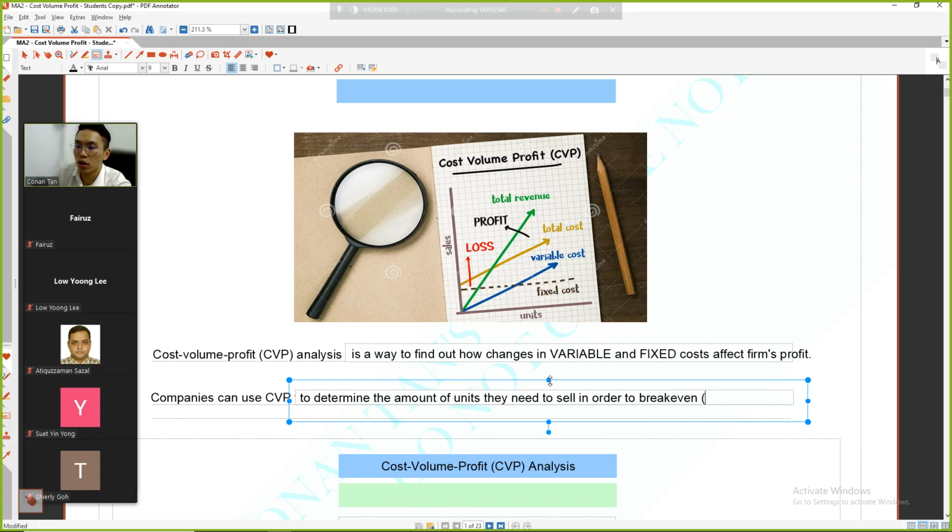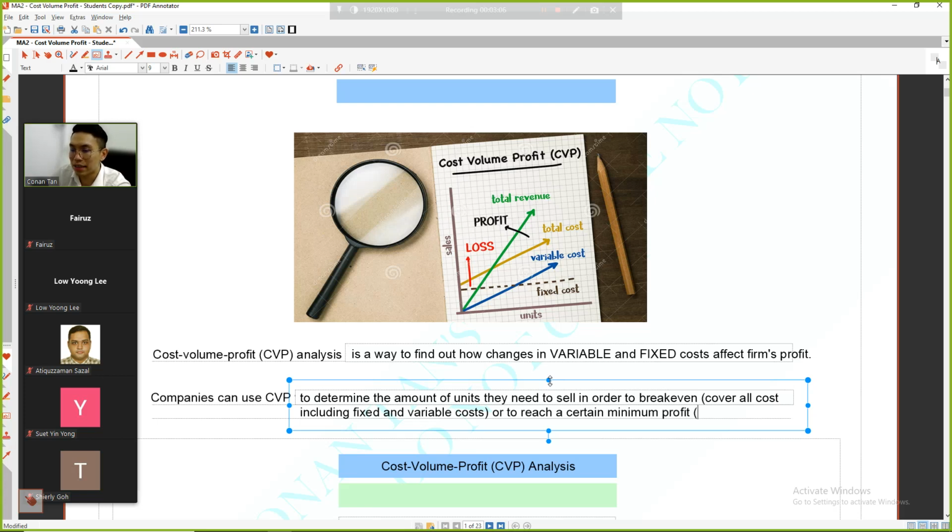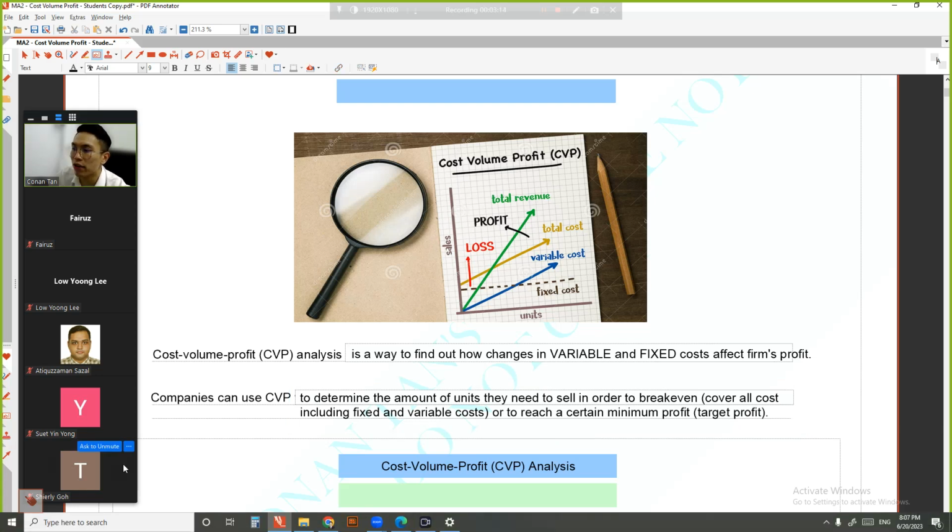To cover all costs, including fixed and variable costs. Or at the same time, to reach a certain minimum profit, what we call a target profit. Very easy. Finish copying first and I will illustrate what I mean.